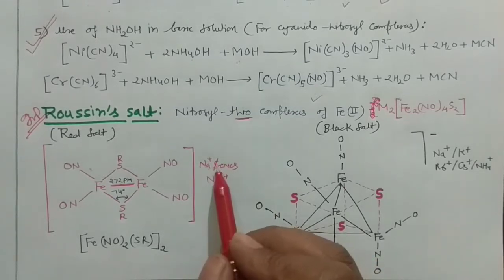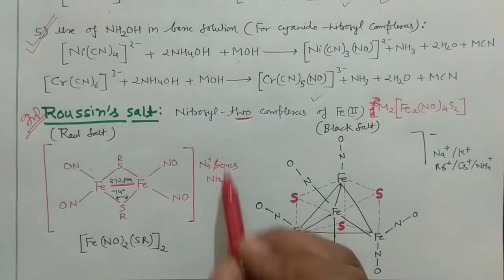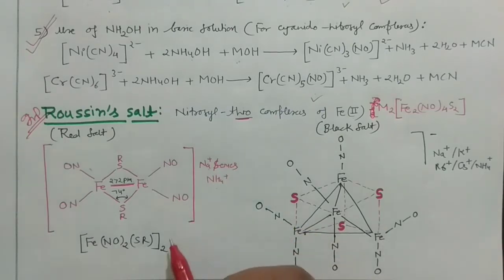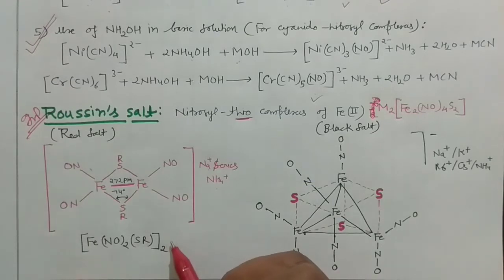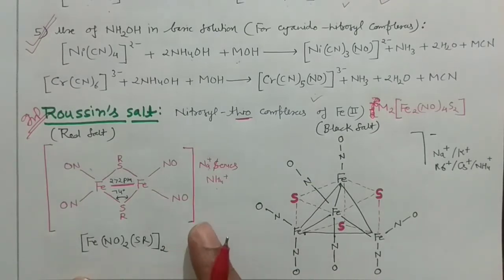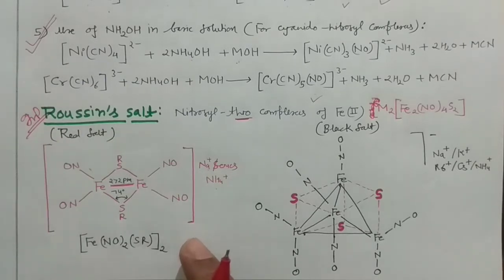So either of the alkali metal series or the ammonium ion, you can take any salt, right? So it is having this kind of structure. This is something very, very important, Roussin's salts. And why I am discussing these Roussin's salts, because, see, they are having,